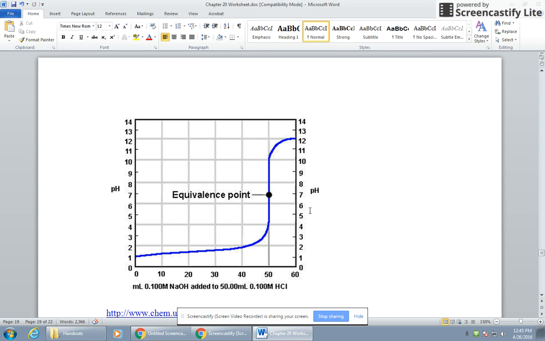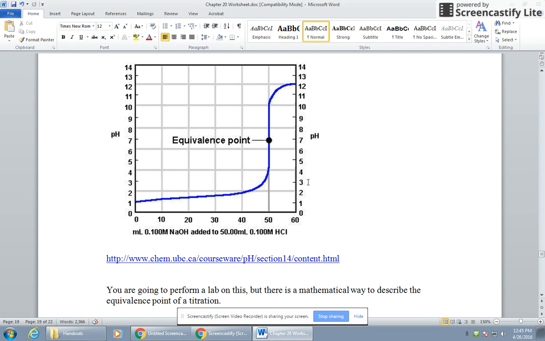And I'm back. So here is what a graph looks like. So it's weird. You have the number of mLs of added sodium hydroxide to 50 milliliters of 0.1 molar HCl. So you have 50 milliliters of 0.1 molar HCl in like a beaker or something, and you're adding slowly 0.1 molar sodium hydroxide. So the same concentration of HCl and sodium hydroxide.